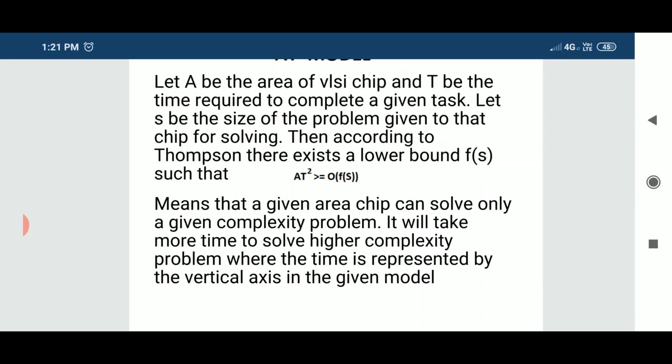Say you are given some complexity problem to solve for a computer architecture. You can solve it if and only if AT square is greater than or equal to the order of the complexity of the problem.